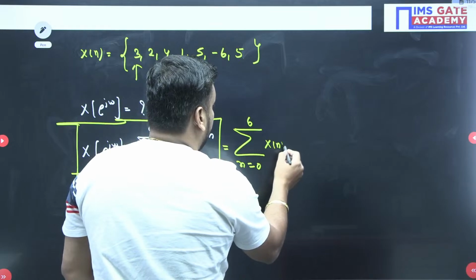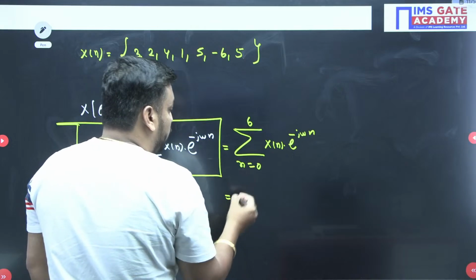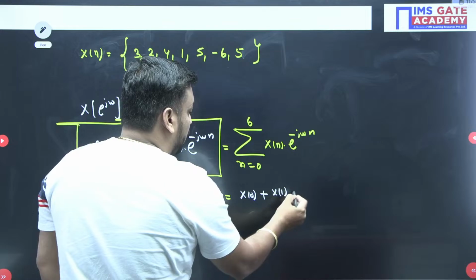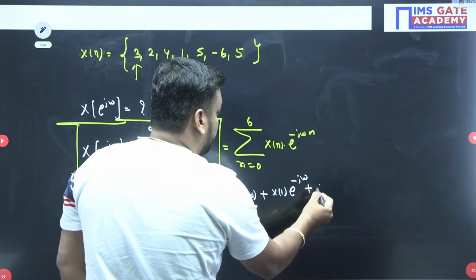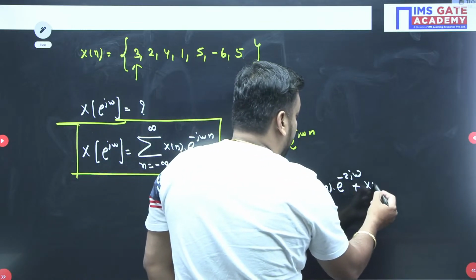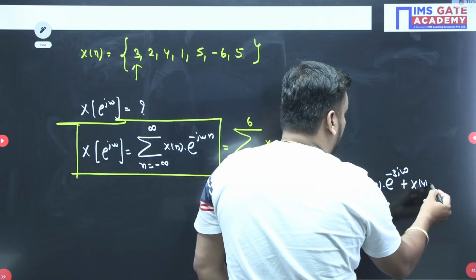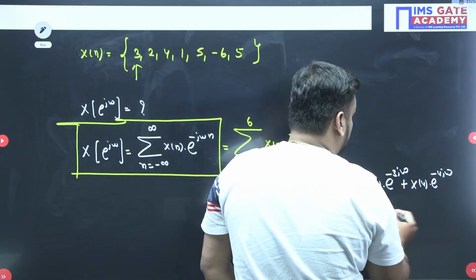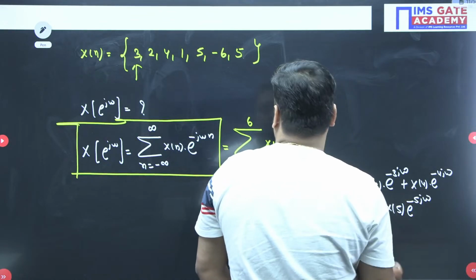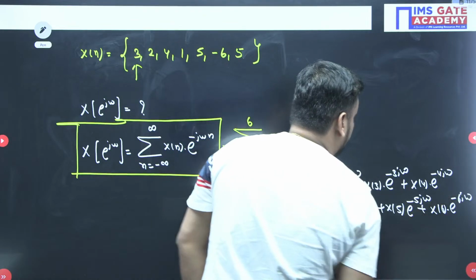We write x[n] e^(-jωn). So when you start from n equal to 0, it will be x0, plus x1 e^(-jω), plus x2 e^(-j2ω), plus x3 e^(-j3ω), plus x4 e^(-j4ω), plus x5 e^(-j5ω), plus x6 e^(-j6ω), like this.